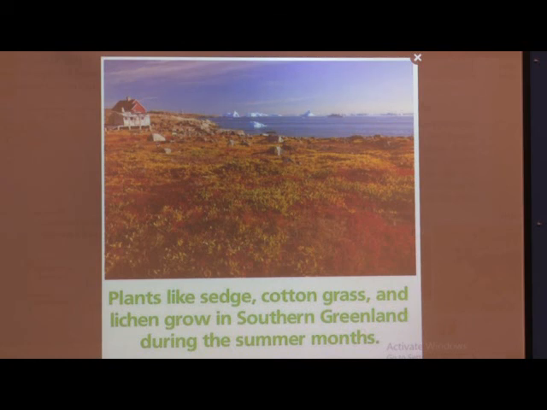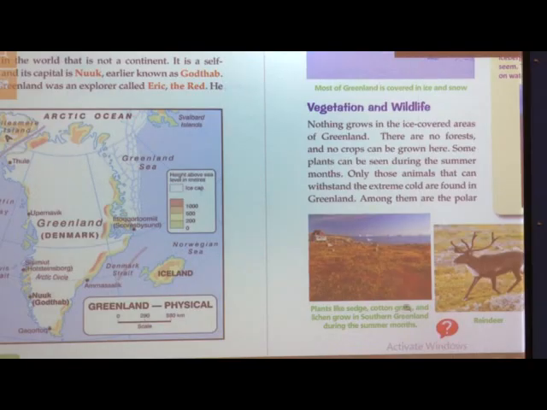In the same way, lichen is also a plant that resembles moss, which grows on rocks, walls and trees. Moss also grows on rocks, the green part. So only this grows in southern Greenland, and that too in which season? Summer months. Summer is also very short there. Now we will talk about the animals.